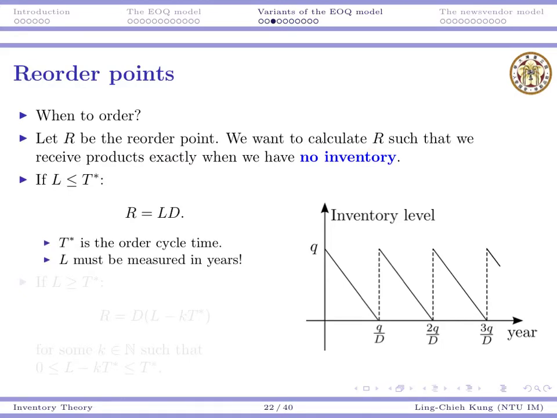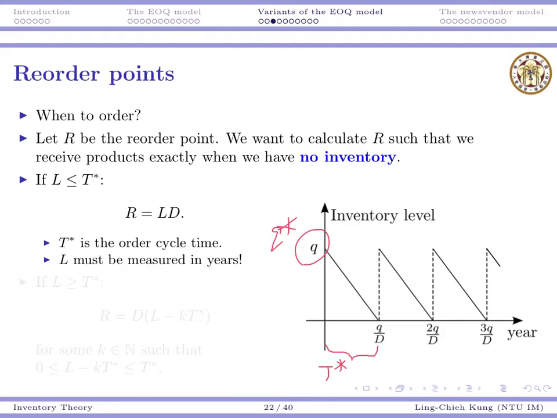Let's see the first case. Given all the parameters, we can solve for Q star. Suppose this is Q star. Then for each cycle there is a cycle time, and T star is our optimal cycle time.